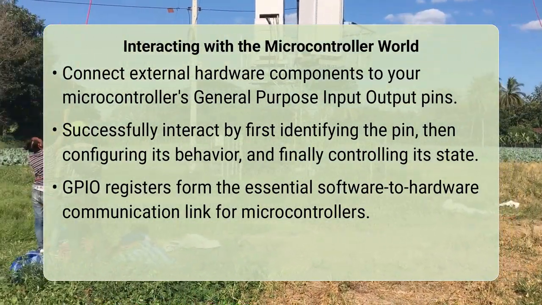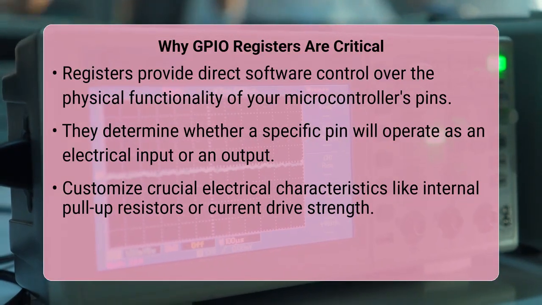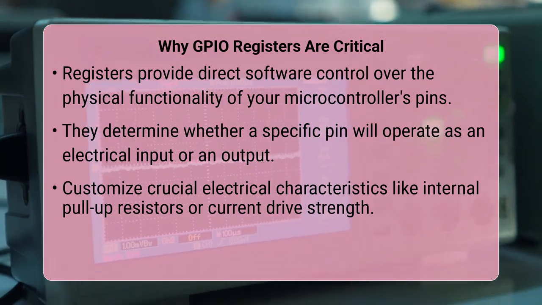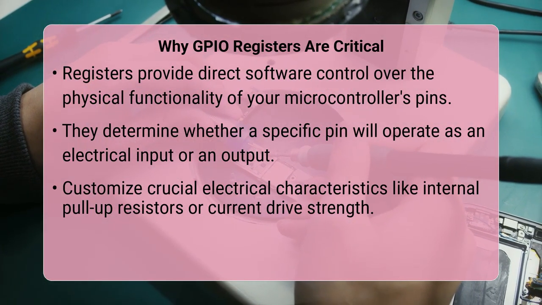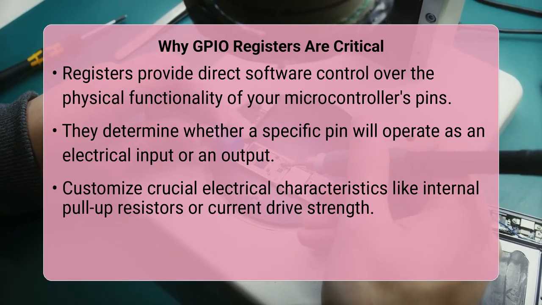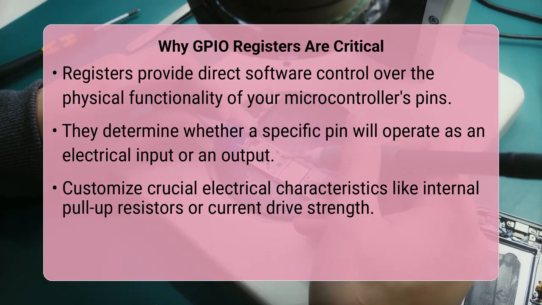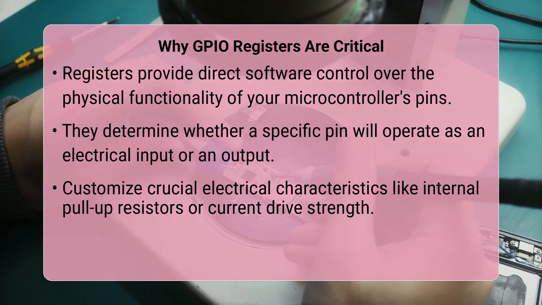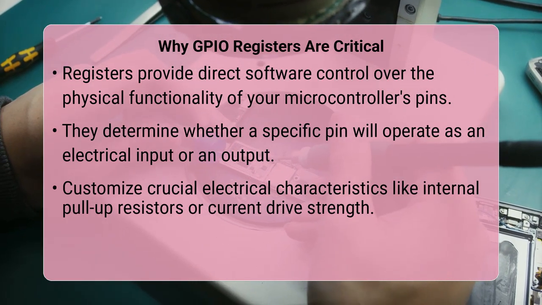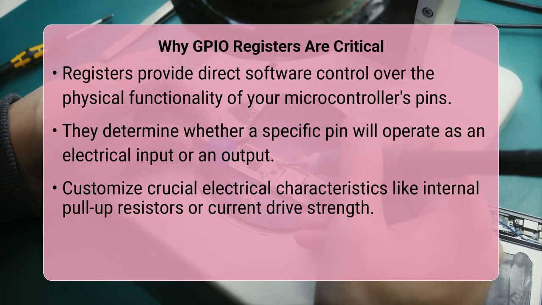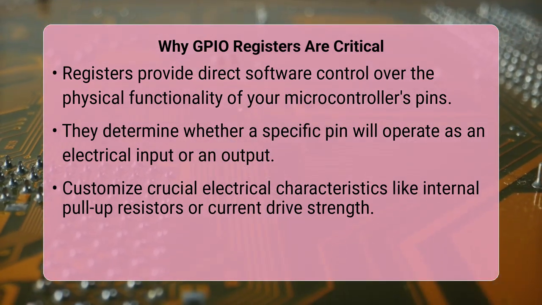The reason these steps are so vital lies in the very nature of embedded systems. Microcontrollers cannot inherently distinguish between an input or an output device connected to their pins. They rely entirely on your software to define the pin's function. By writing specific bit patterns into these dedicated GPIO registers, you tell the microcontroller, for example, that pin 5 should act as an output to light up an LED, or that pin 10 should be an input to detect a button press. This direct hardware manipulation provides precise control and prevents unintended electrical conflicts.